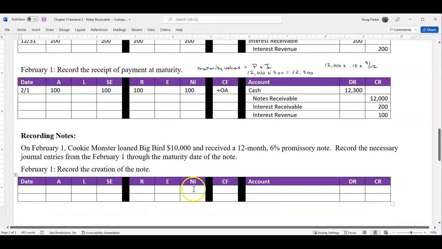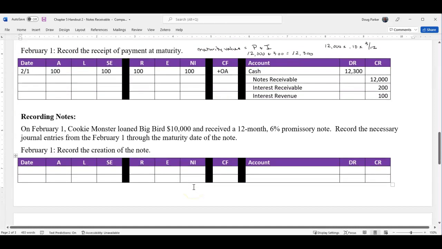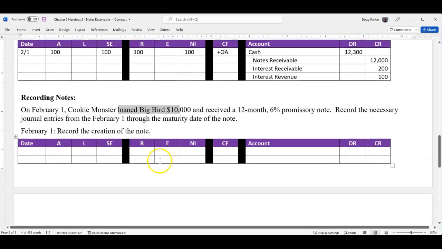All right, on February 1st, Cookie Monster loaned Big Bird $10,000 and received a 12-month 6% promissory note. Record the necessary journal entries from February 1st to the maturity of the note. So here we're doing a 12-month, so here we just lent money out to Big Bird. All right, so what are we going to do?